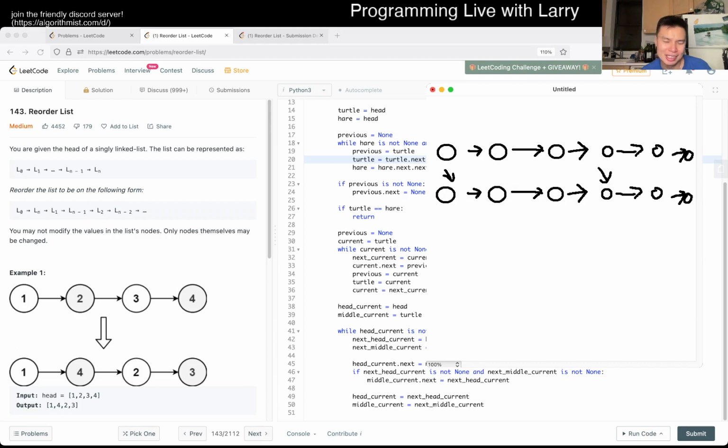Right? Let's just say this is the middle. I don't know how I handled off by one, but now here you reverse this list starting from here. I don't know if this is quite right what my code is doing because of off by ones. But for example, you continue. Let's just say this one would be the same, except on the right side we would have something like this, maybe.